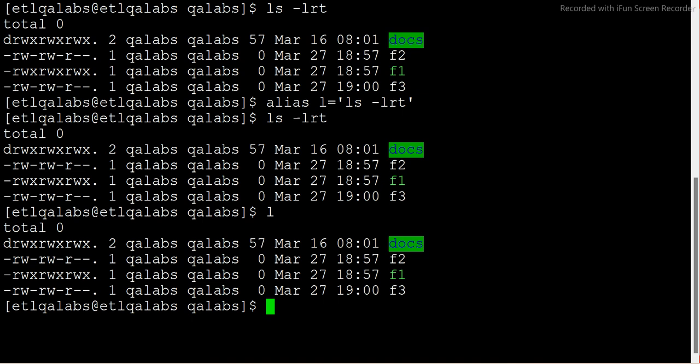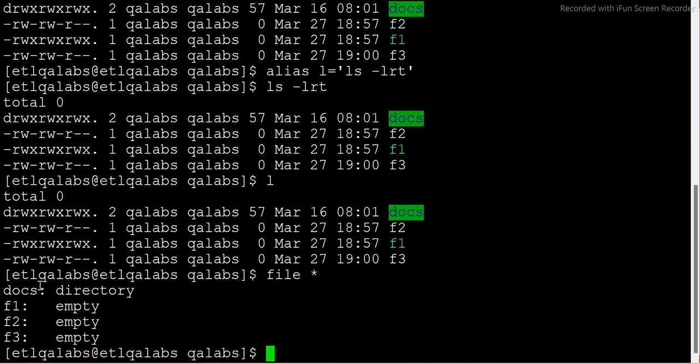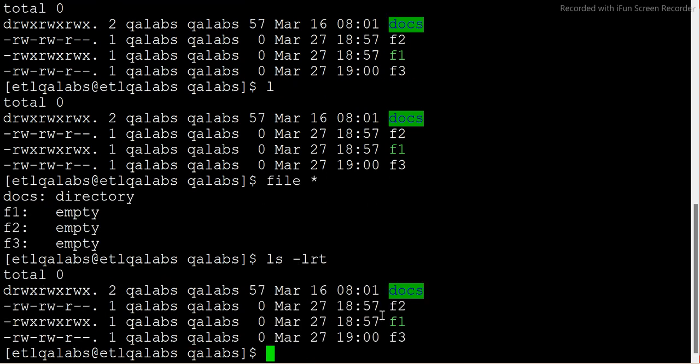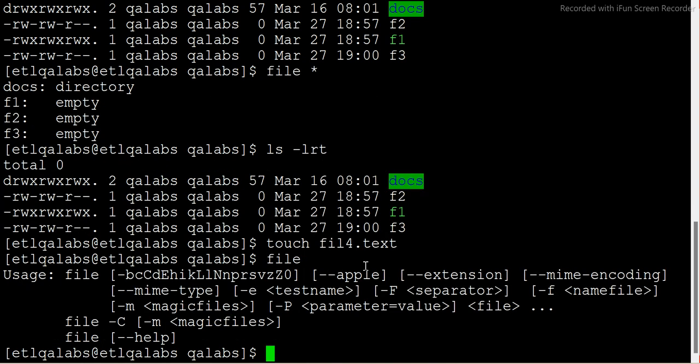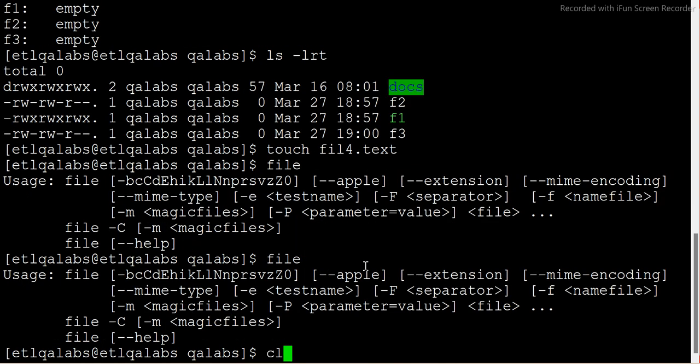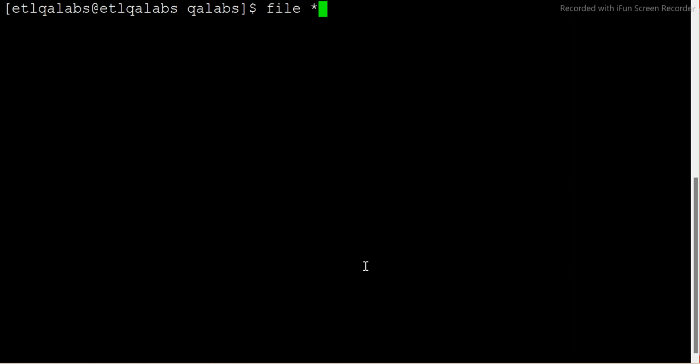For example, if I show you file star, it is saying this is a directory, this is empty, this is empty, this is empty. That is what the file command tells you. Same thing if I say ls -lrt, here also you'll get some idea, but I will not get exactly the file type. For example, if I say touch file34.txt, and then, all right, guys, I have to say file star.